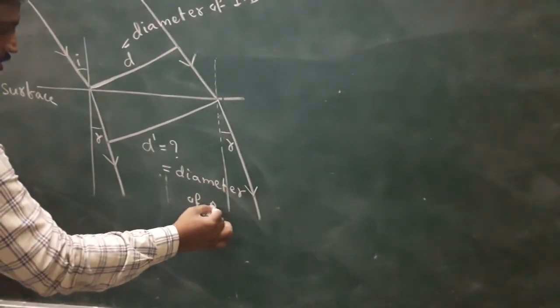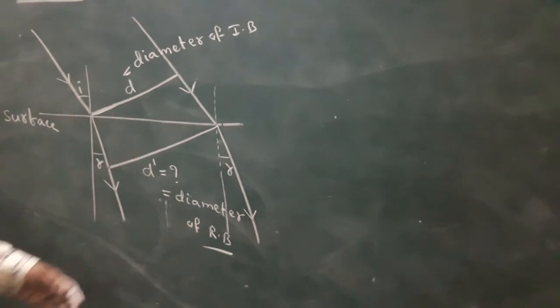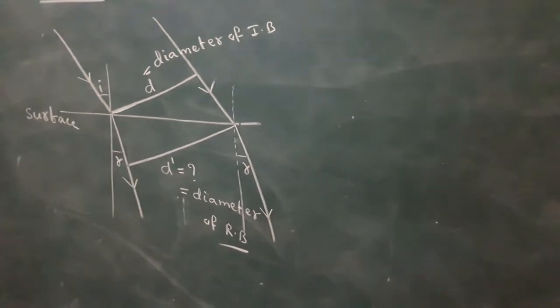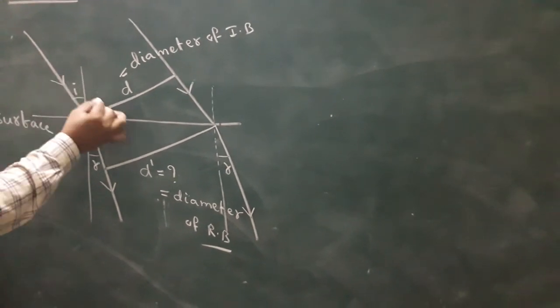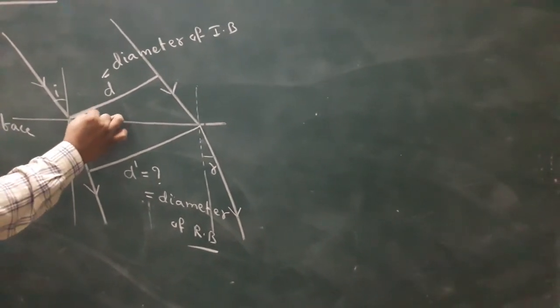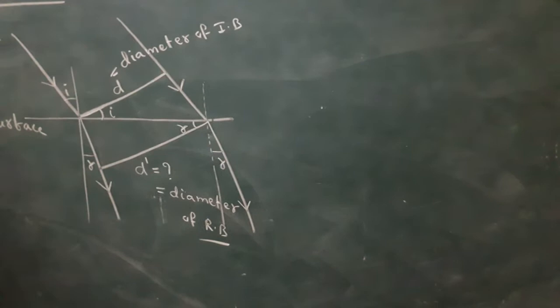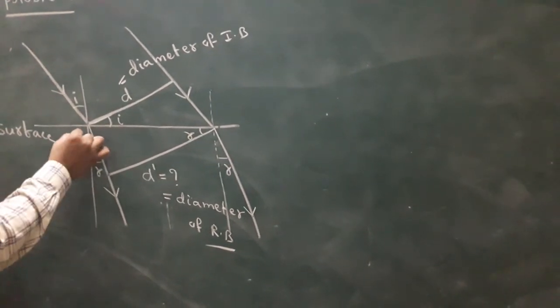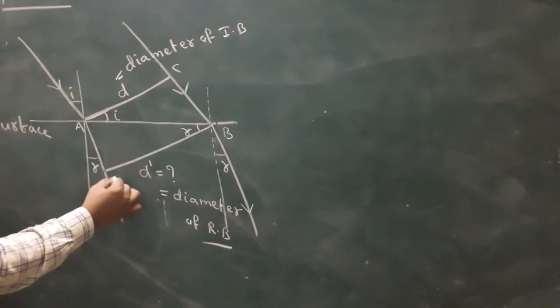The diameter of the refracted beam can be determined. Here this is the ray, this is the wavefront. As in the previous class, this is R. In the triangle ABC, this point acts as D.